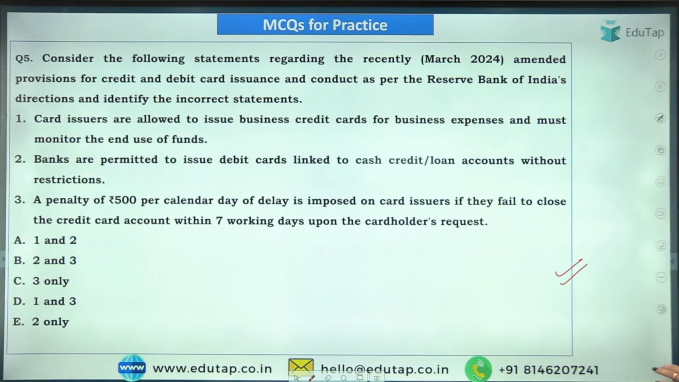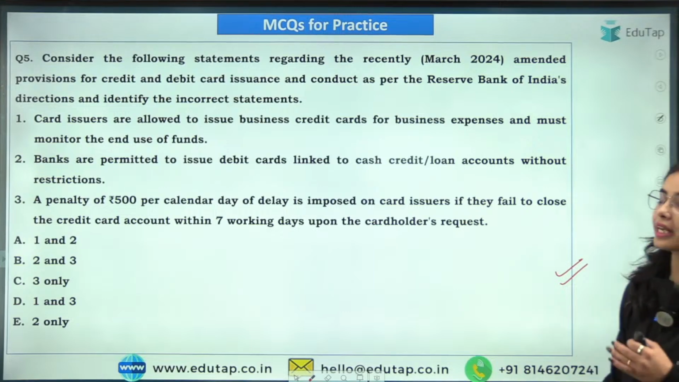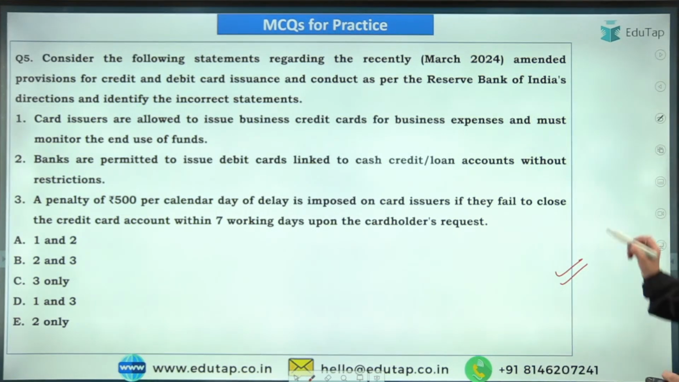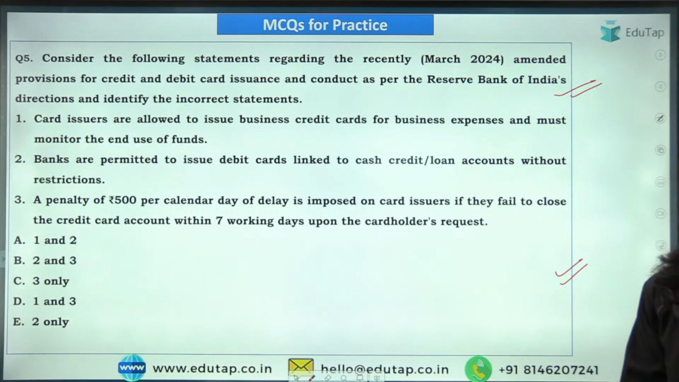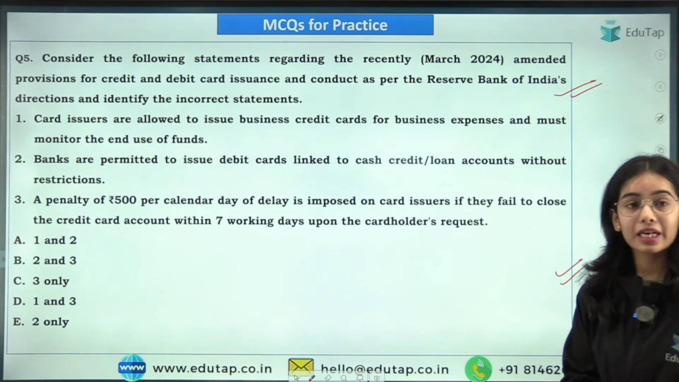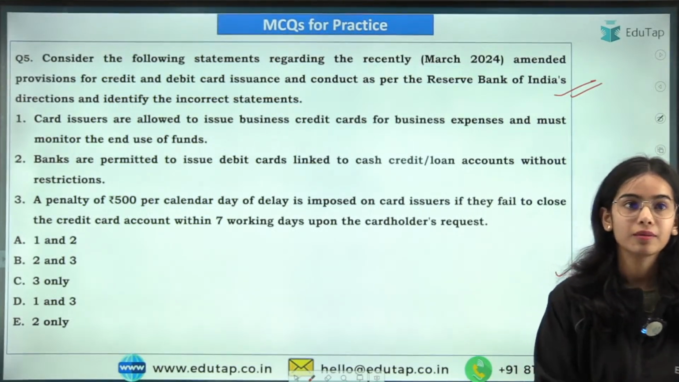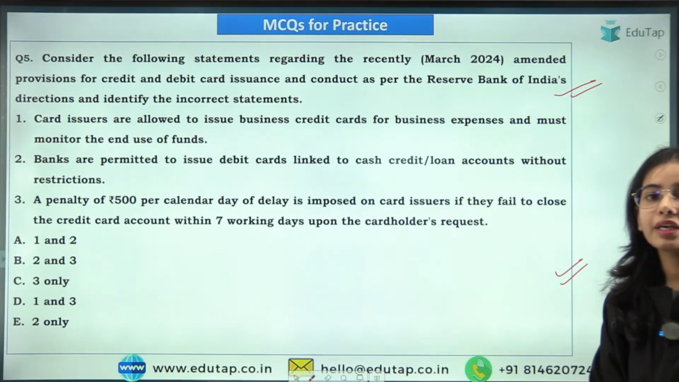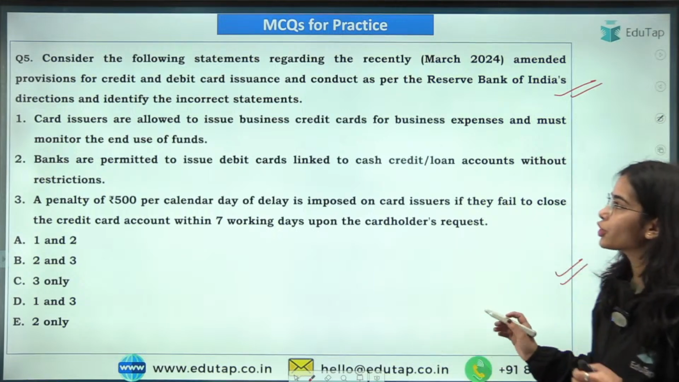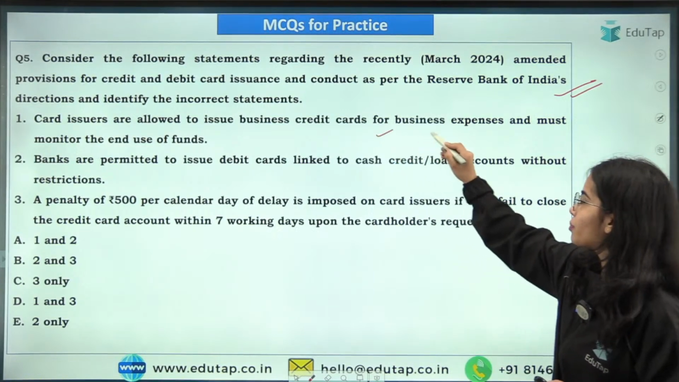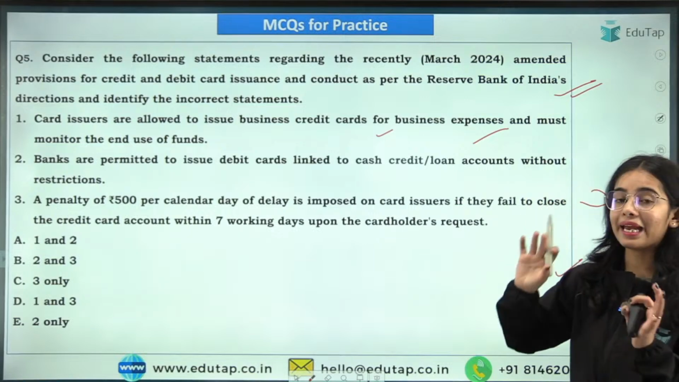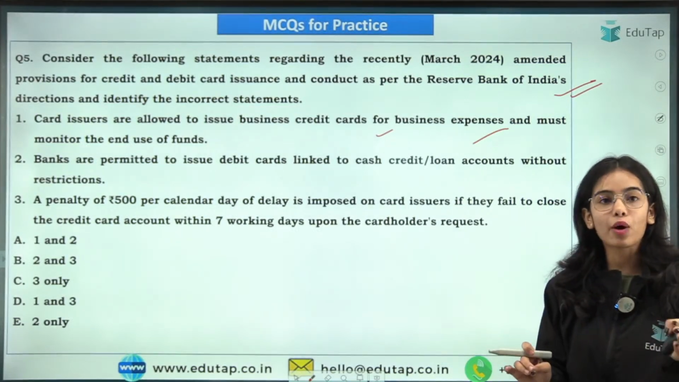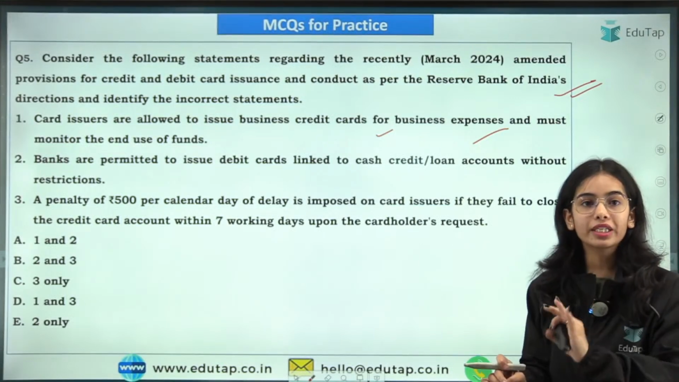Try to answer this question. Consider the following statements regarding the recently amended provisions for credit and debit card issuance and conduct as per the Reserve Bank of India directions. You have to identify the incorrect statement. Here you can see that the card issuers are allowed to issue business credit cards for business expenses, and must monitor the end use of the funds, so that is correct. Now the credit card issuers have to monitor the end use of the funds.